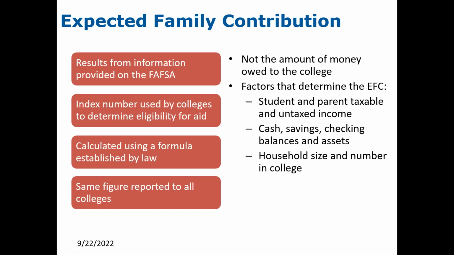So if a student's EFC is 5,000, that is the same EFC that is reported to all colleges and universities. So what does change is the different tuition rates at each of those institutions. What doesn't change is the family's ability to pay. The EFC is not the amount of money that the student owes to the college. And factors that determine the EFC are both the student and parent taxable and untaxable income, their cash savings and checking account balances, their assets, as well as the household size of the student and parent, and the number in college.